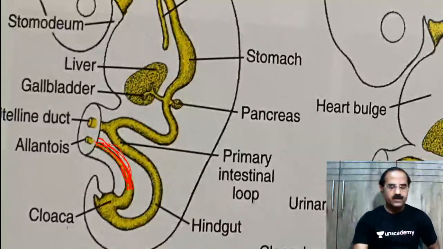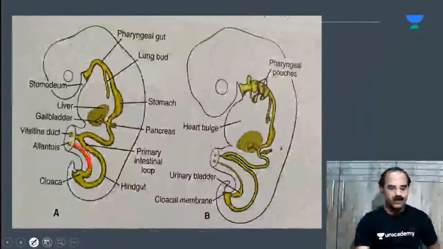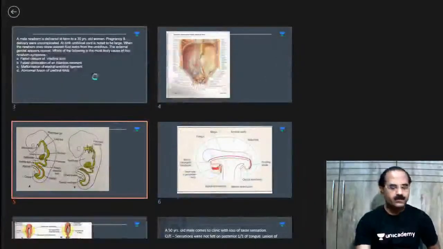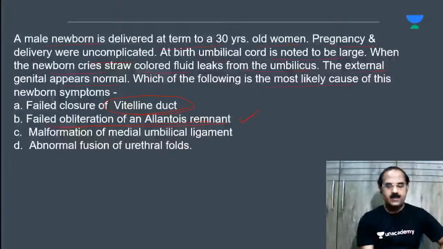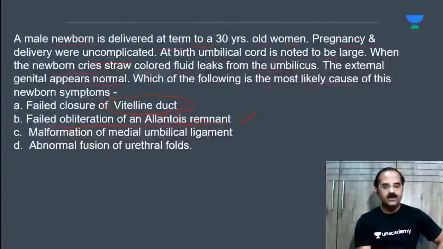Just one more option was left here. I'll finish that option for you. Meckel's diverticulum you must be knowing. Tell me now, abnormal fusion of the urethral folds. Now, what are these urethral folds?